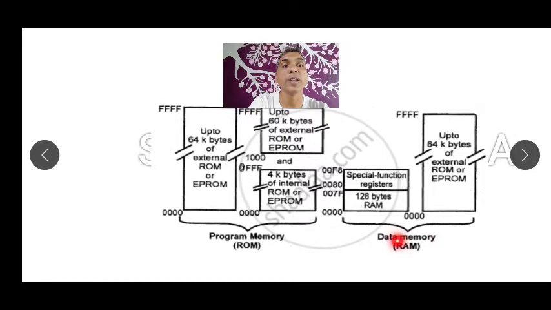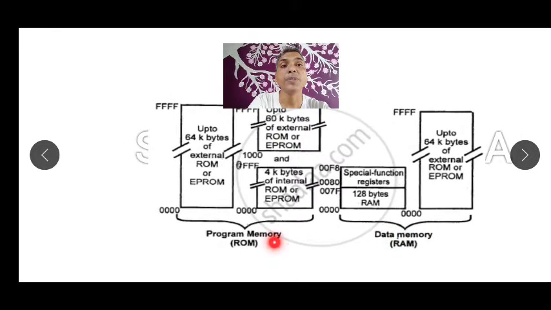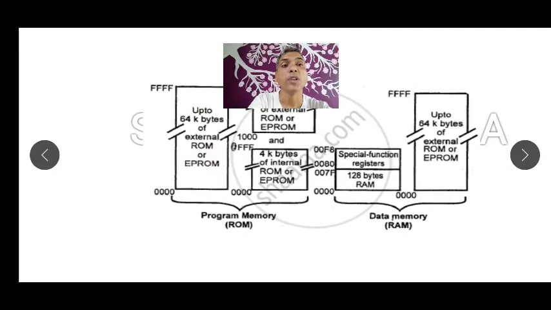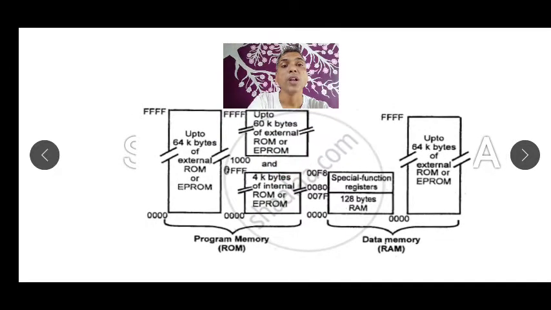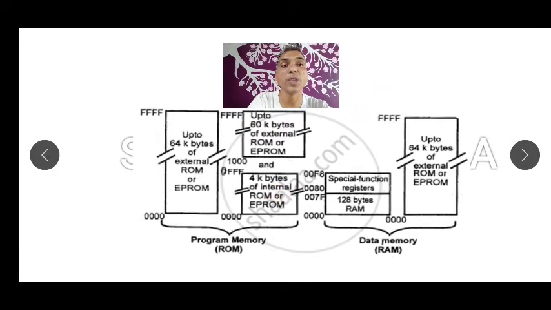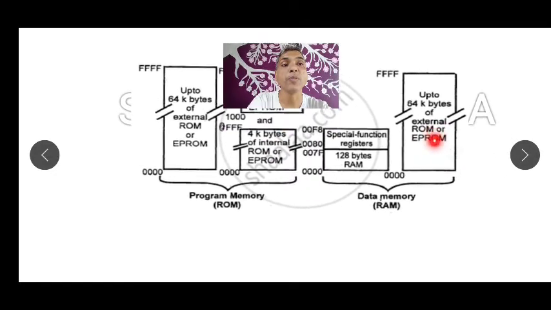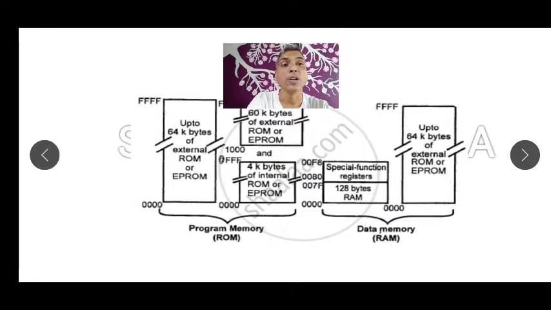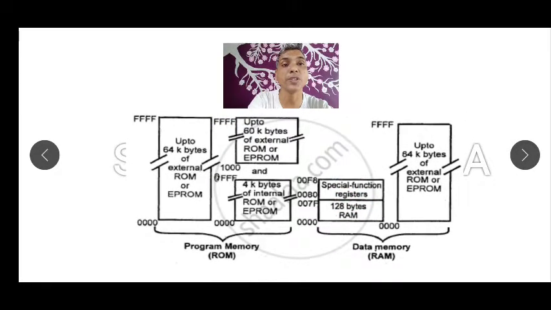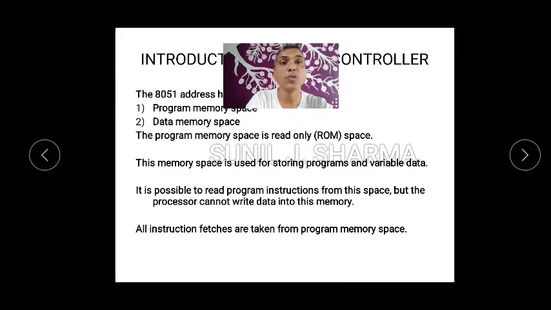I hope you know RAM. ROM is a permanent memory, and here you can see both can be expanded up to 64 KB, but they can also function under 4 KB, because in the olden days that much memory was okay. Can you see here also it can be expanded to 64 KB. In data memory, 128 bytes of RAM is here, and we also have some special function registers. Okay. Again, this comes for 3 to 4 marks in your board exams, so please go through it.